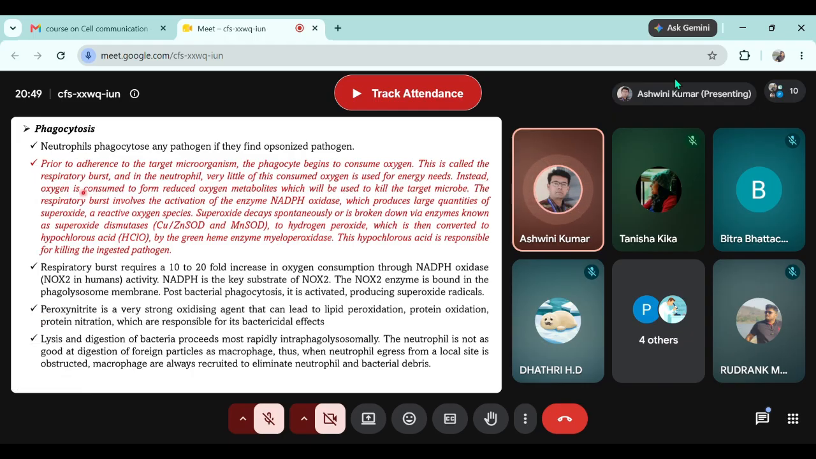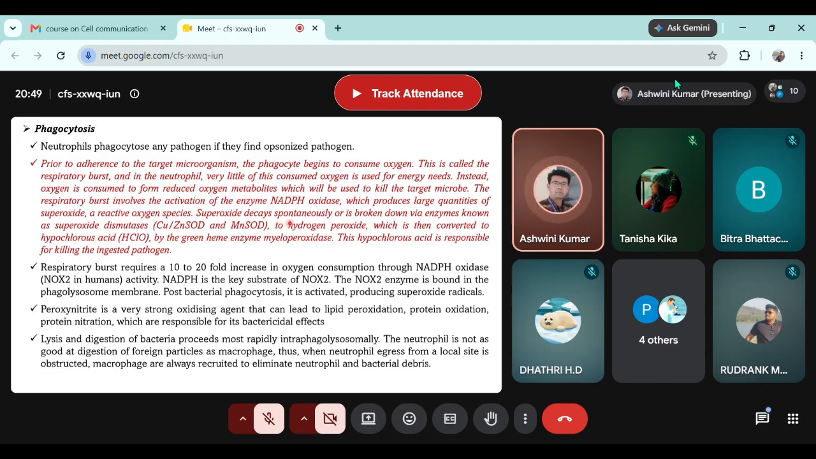The oxygen that is consumed forms reduced oxygen metabolites or reactive oxygen species, which will be used to kill the target microbe. The respiratory burst involves the activation of the enzyme NADPH oxidase. Just try to remember the sequence of the enzymes which are activated. The first enzyme that is activated for respiratory burst is NADPH oxidase, which produces large quantities of superoxide radical, or superoxide molecule.